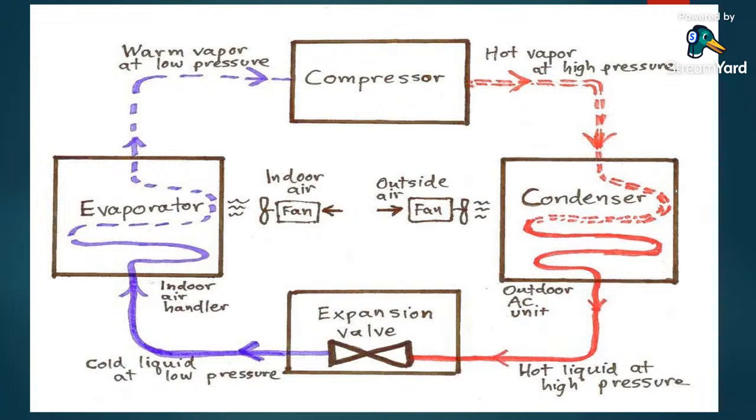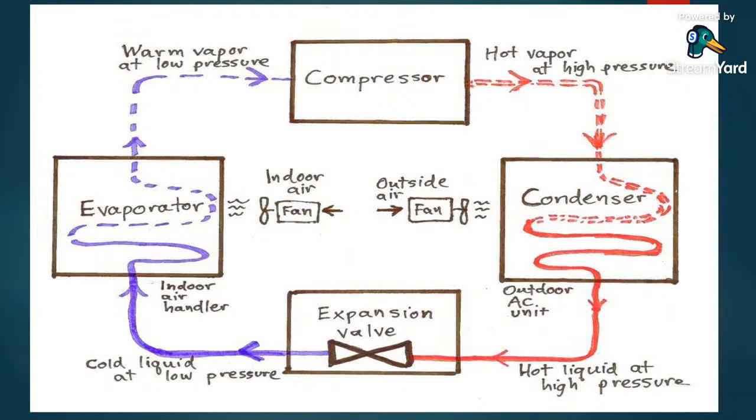This is the schematic drawing of the air conditioning. First of all, comes the compressor. When it comes to the compressor, it is warm vapor at low pressure. So the compressor is used to compress this. As the compression takes place, some of the external behavior of the gas also changes. It becomes hot vapor and pressure increases. As things are compressed, the pressure always increases. Now it is in the gas form, and then it goes to the condenser.